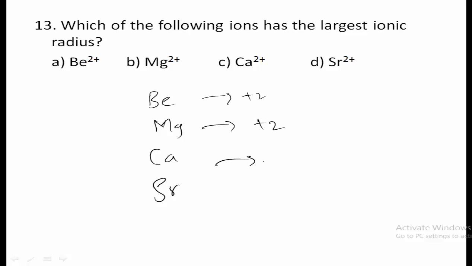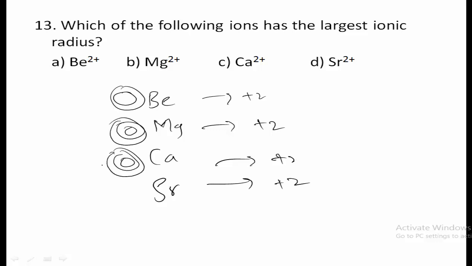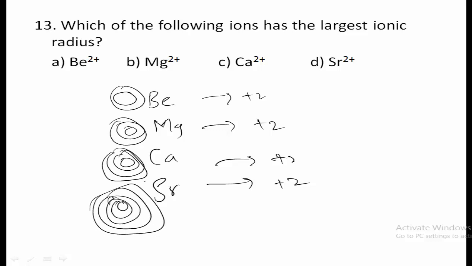So now as we move down the group, the number of shells will go on increasing. Okay, so as number of shells increases, the atomic radius will also increase, and thus the size of the ions will also increase. Thus Sr2+ strontium is having largest ionic radius. Option D is the correct one.